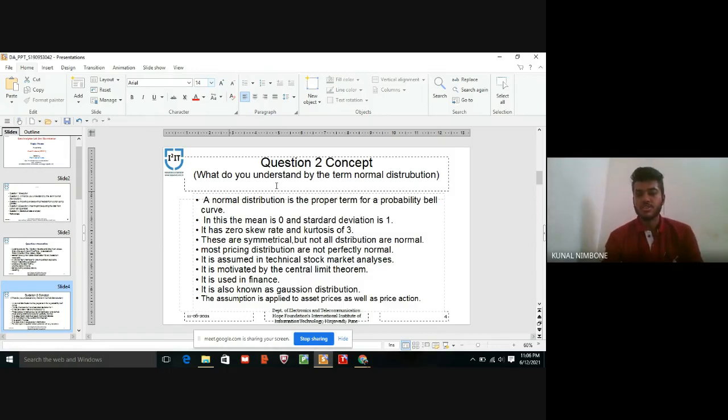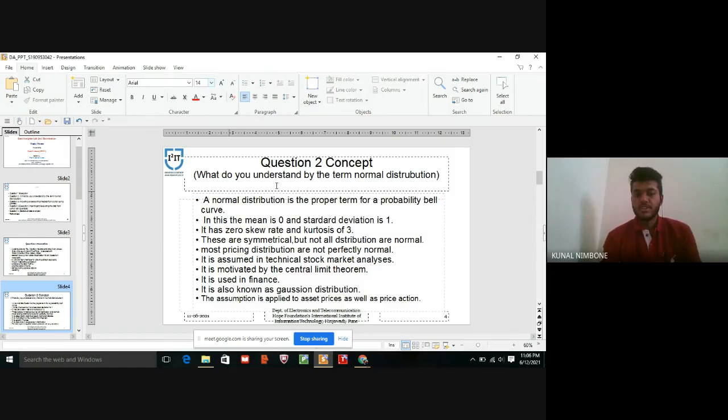The normal distributions are symmetrical, but not all symmetrical distributions are normal. Most pricing distributions are not perfectly normal. And it is assumed in technical stock market analysis, means we can pay for the stock market and invest in the stock market, then technical analysis is assumed for the stock market.